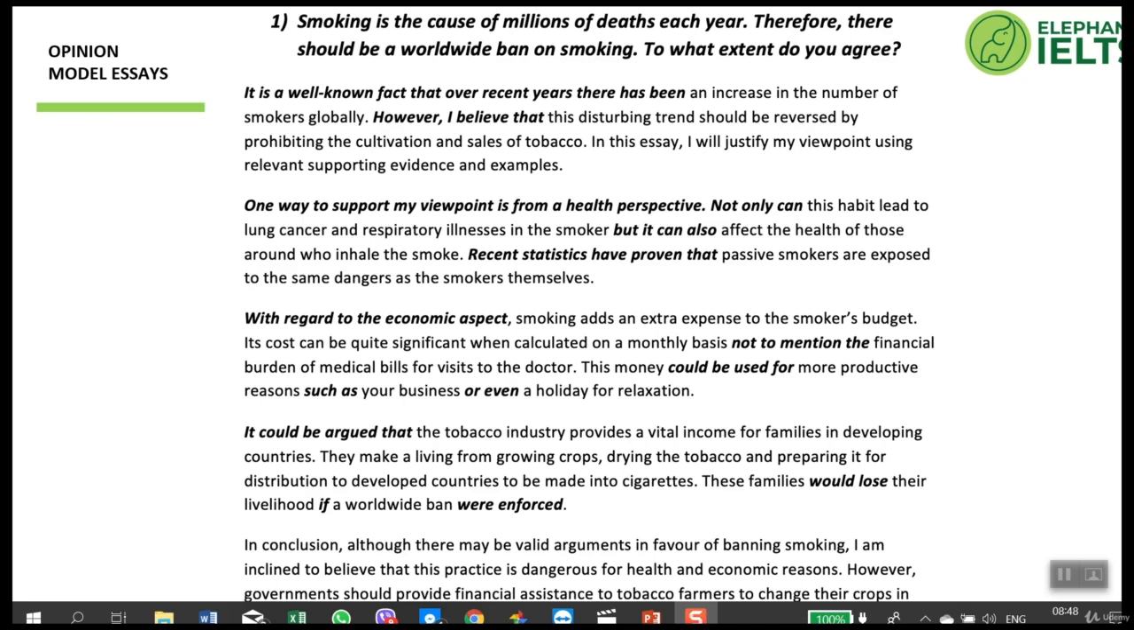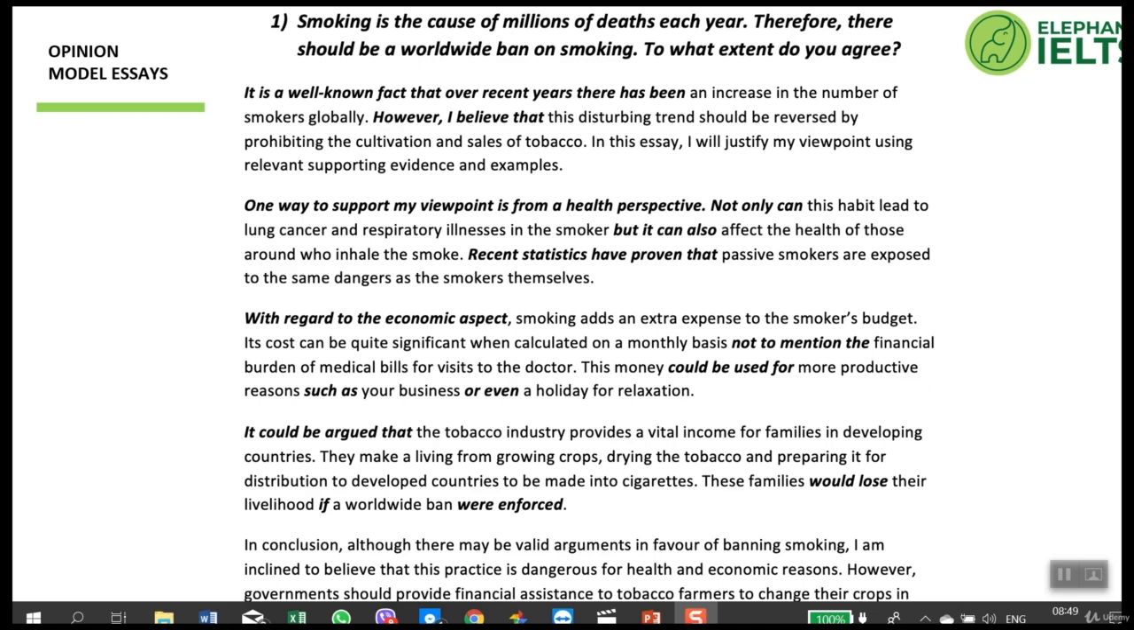Not only can this habit lead to lung cancer and respiratory illnesses in the smoker, but it can also affect the health of those around who inhale the smoke. So this is a complex sentence using not only, but also. And the third sentence begins, recent statistics have proven that passive smokers are exposed to the same dangers as the smokers themselves. So the further development sentence, or sentence 3, gives statistics which support the previous sentences of the paragraph.